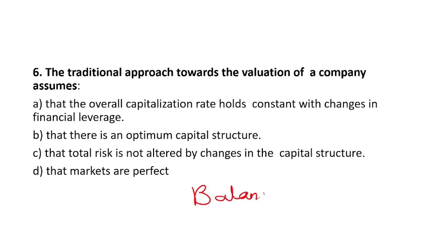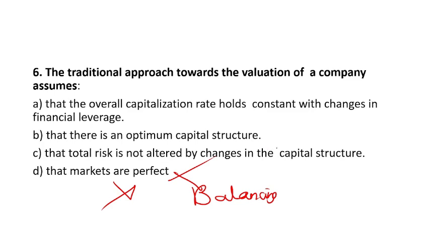If you check all the options, perfect capital market is related to whom? The Modigliani-Miller approach. So option D can't be the answer. Then C, the total risk is altered by changes in the capital structure. So with changes in the capital structure, total risk can be altered.